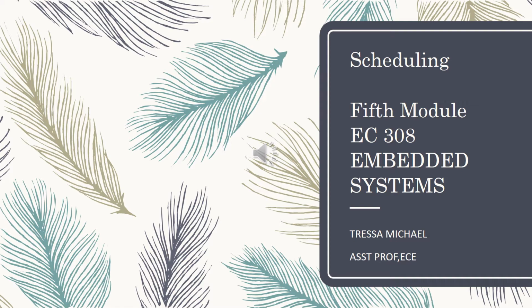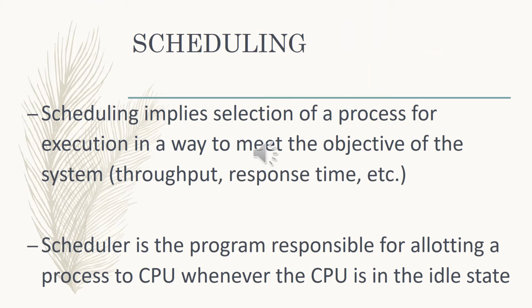Today we can discuss the topic scheduling, which is part of the fifth module of the course EC308 Embedded System. The course is for the sixth semester BTech Electronics and Communication Engineering. We are studying the subject embedded system, and we know the basics of embedded system, what are the things inside the embedded system, etc. We have studied all these things in the previous module. And we know the operating system is a part of any embedded system. An operating system will have a lot of functions. One such function is scheduling.